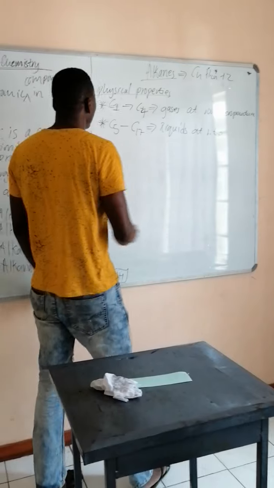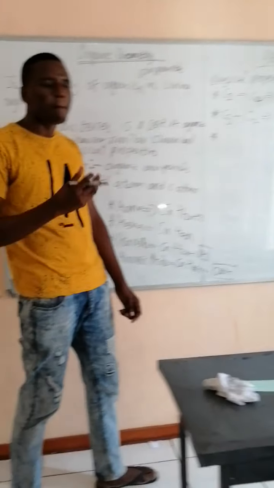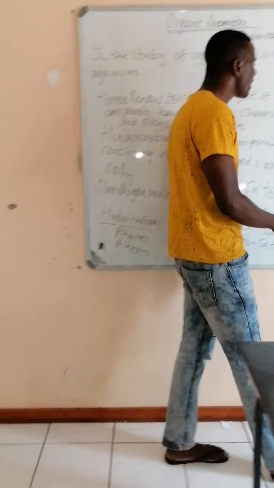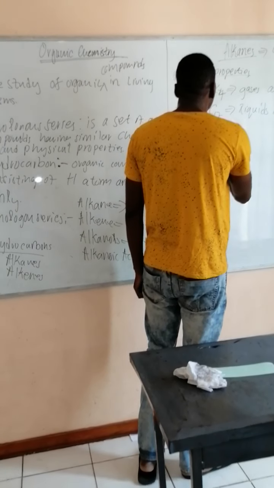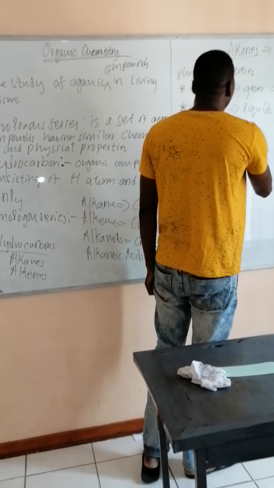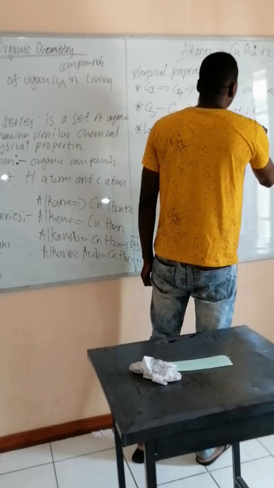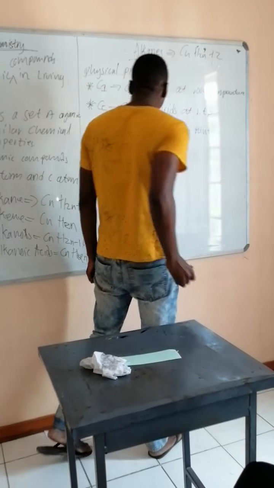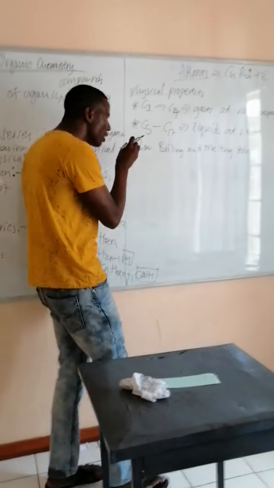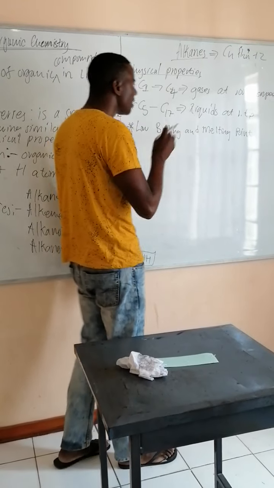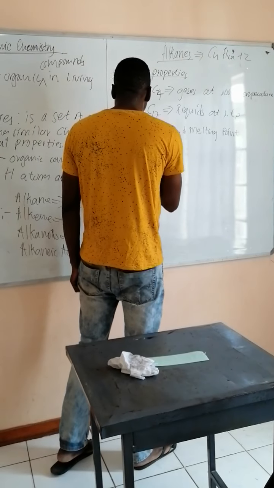And then we also have to talk about what we call the boiling point and the melting point. Now, they have a low boiling and melting point. And also we should understand that the boiling point and the melting point is dependent on what you call branching.